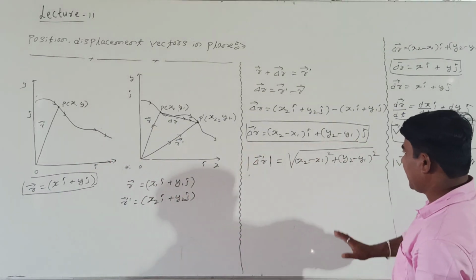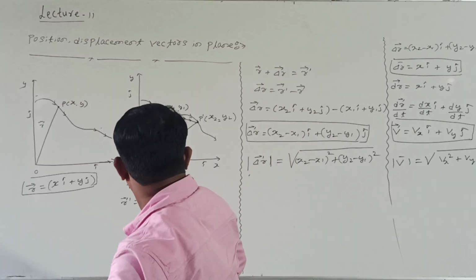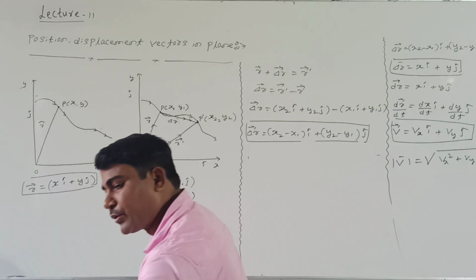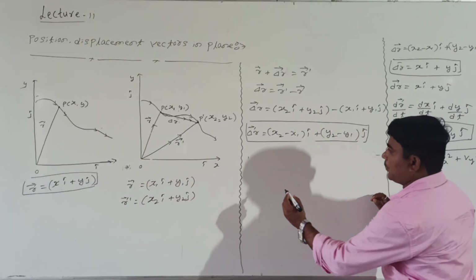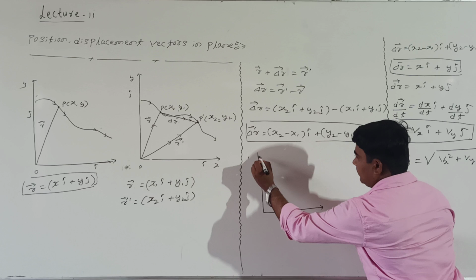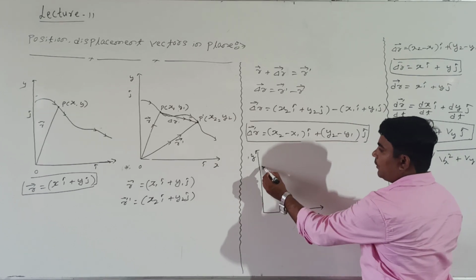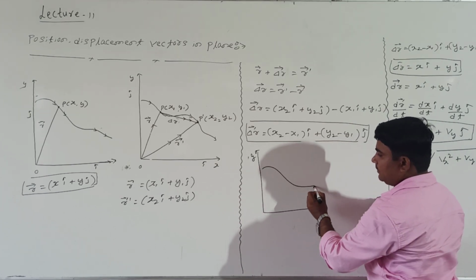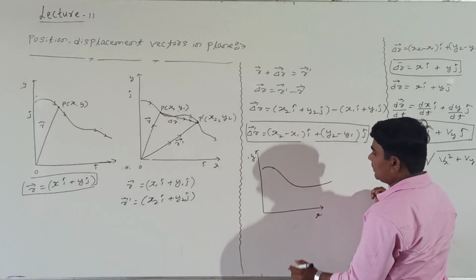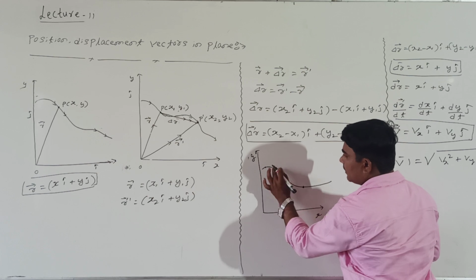See students, again I will take the plane. Look at me. See here how to take the velocity of the body and the direction. It is very important. This is the plane. This is the x-axis, and this is the y-axis. Now how was the body moving? The body was moving in this direction. I have taken the position vector at this point. I have taken one more point here. Or I can take the position vector here also, no matter.